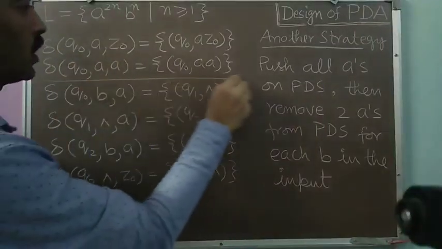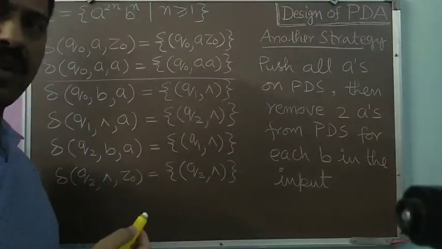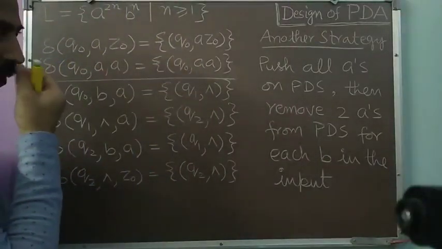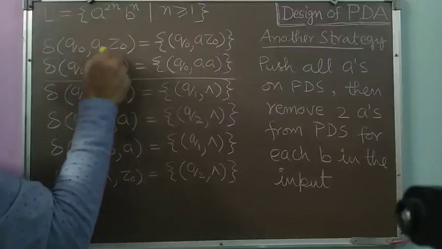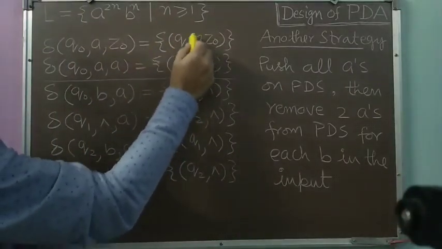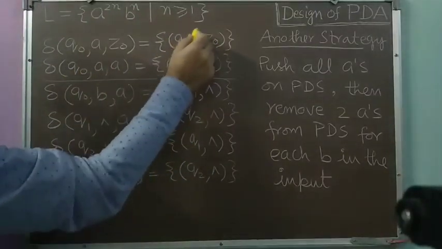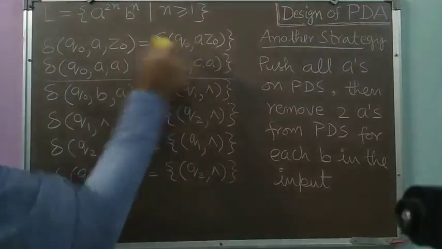Through these 2 transitions I will be pushing all these. These are simple transitions as we have written in all other PDAs also. So Q0 A Z0, we will be pushing A. We will not be changing the state from Q0 because we have changed the status of the push down store. Now A is on the top of the push down store and we are in the state Q0.